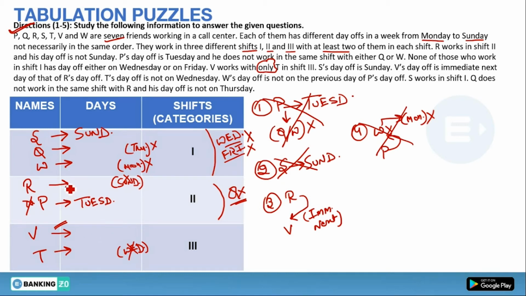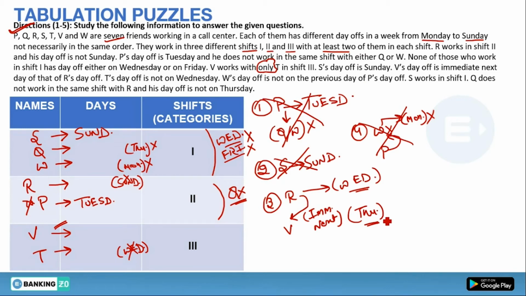See, if I assume Wednesday day is of R, its immediate next day is Thursday, so we will go on Thursday. This is satisfying our condition.